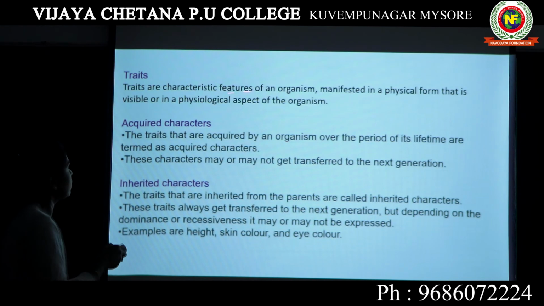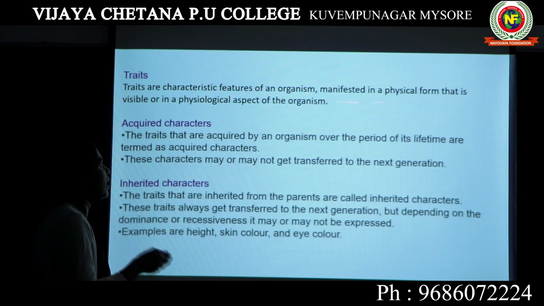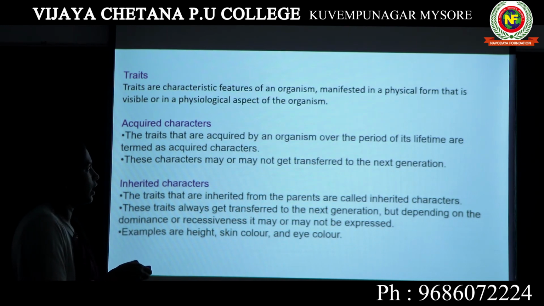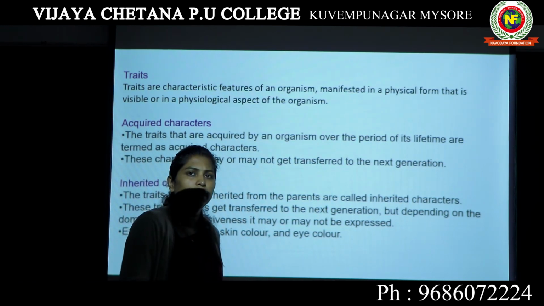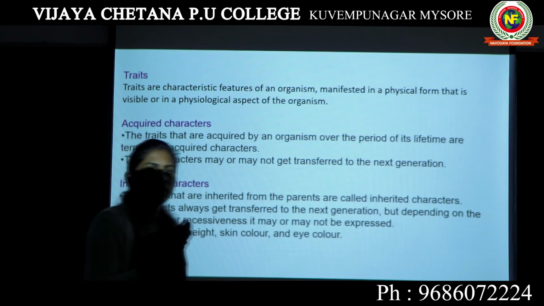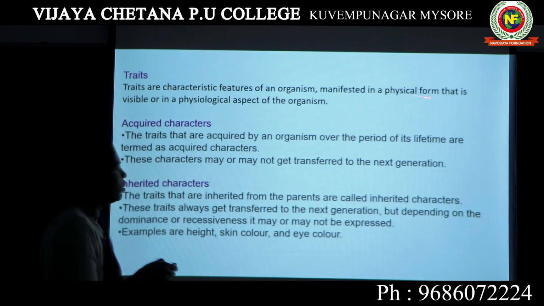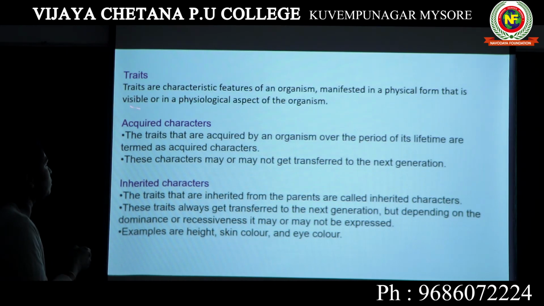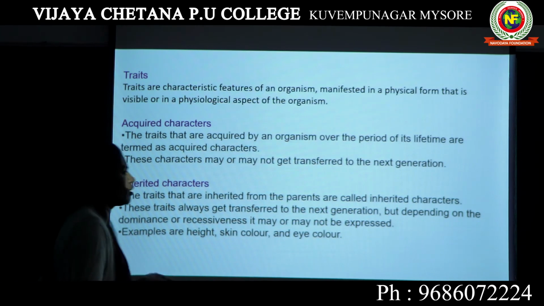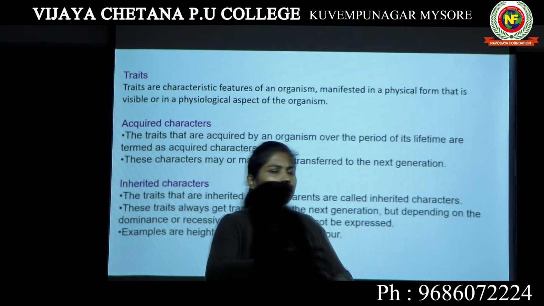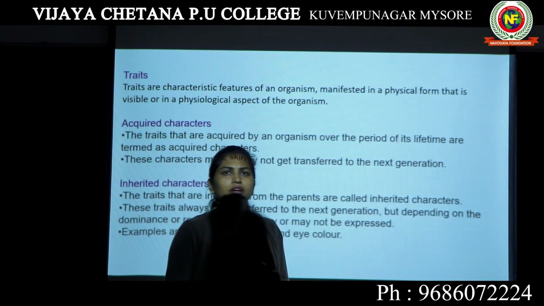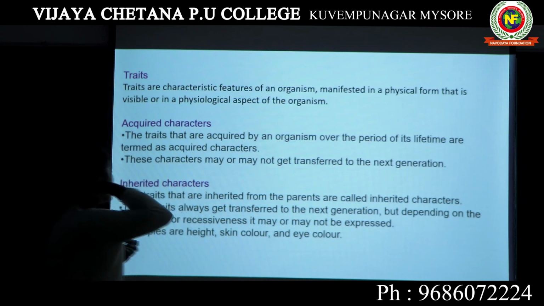They are characteristic features of an organism manifested, that means visible, in a physical form. I told you, your height, the color of your eyes, the texture of your hair, all this is observable in a physical form. That is visible to a person who is looking at you, or in a physiological aspect of the organism. Physiology means all the functions that are happening inside your body, how your organ is functioning. So this is trait.